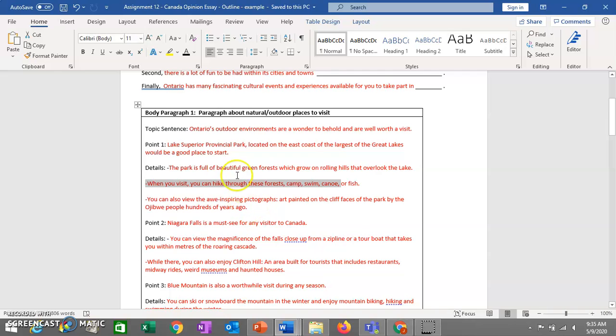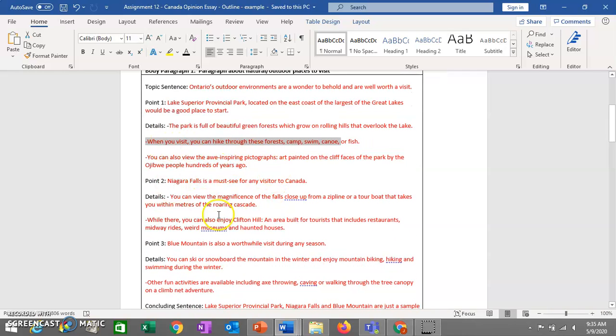Just try not to add too many. If you have 4 or 5 sentences for each point, you probably have a little too much information. We don't want our paragraphs to be super, super long. Okay, so I'm going to pull out some of my details from my slideshow.